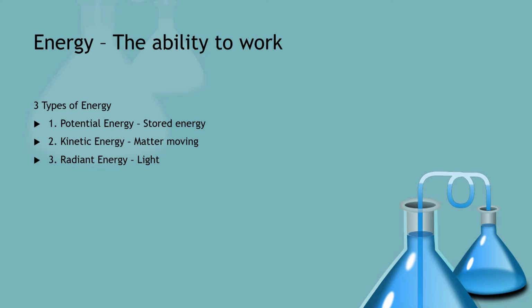Energy. Energy is defined to be the ability to do work. There are three types of energy, and there are only three. The first is potential energy, the second is kinetic energy, and the third is radiant energy.